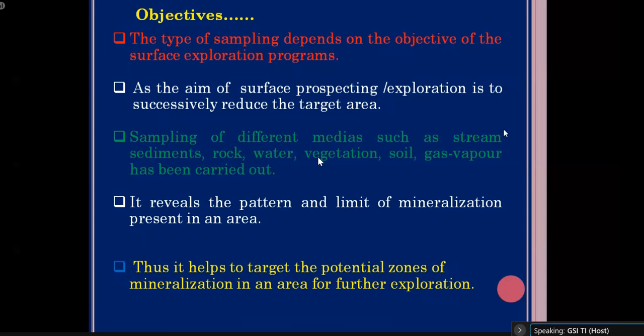So after doing the sampling, we can define our area for the further exploration. Definitely, successively when we do the sampling in different stages, their spacing gradually reduces. In initial stages, if you do the exploration at G4 stage, your sample spacing, that means space between each and every sample, will be large. Whenever you gradually proceed from the higher stage to lower stage, that means G4 to G2 or G1 stage, the spacing of the sample will gradually decrease, and more detailing about the ore body or about your area will be revealed by the collection of the sample.